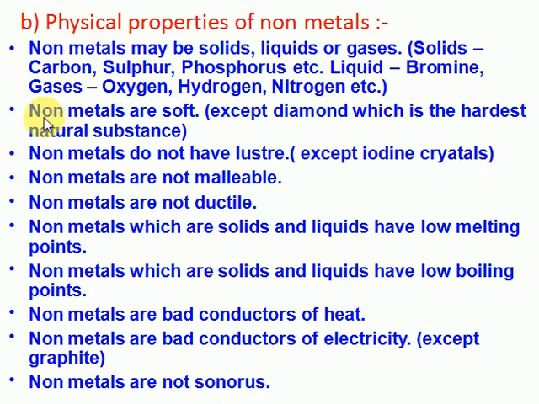Now the general properties of non-metals. Non-metals are soft, except diamond, which is the hardest natural substance. So remember, non-metals are generally soft; we can break them into small pieces. Generally, non-metals do not have a lustrous surface. Most non-metals don't have any shiny surface, except coal and iodine. Iodine crystals have a shiny surface.